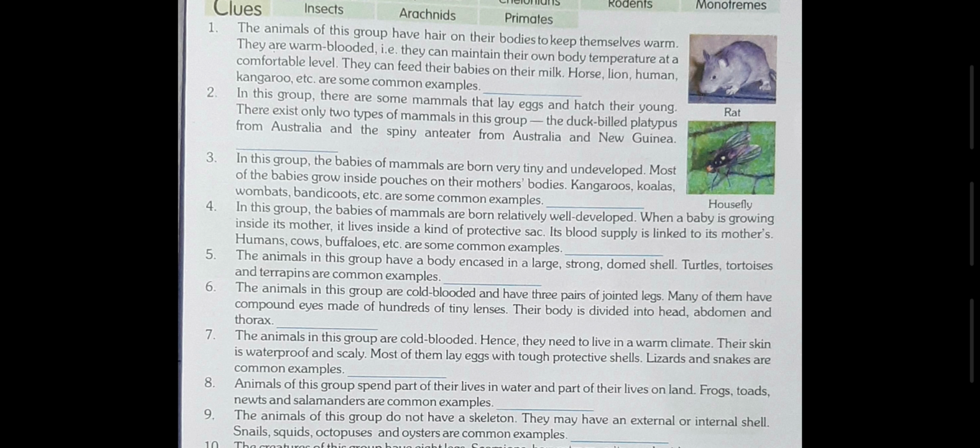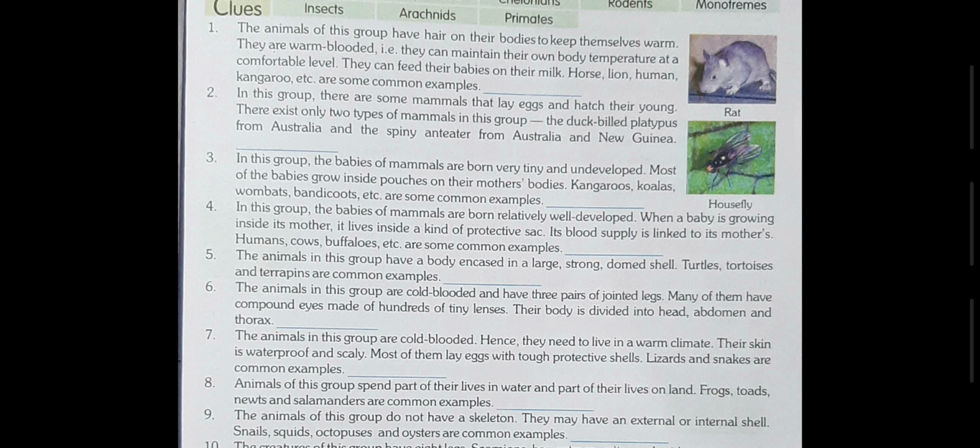So, this group of animals is termed as placental, which get their source of food from the mother's blood. Okay, so the answer is placental. That is, the placenta is the source of food for them. Now come to question number 5.